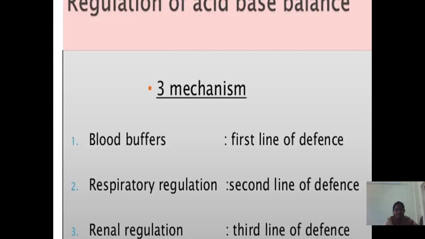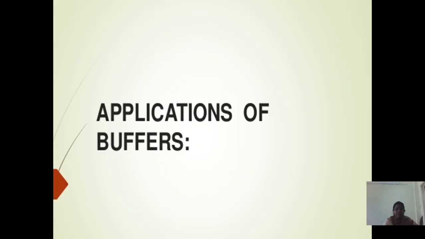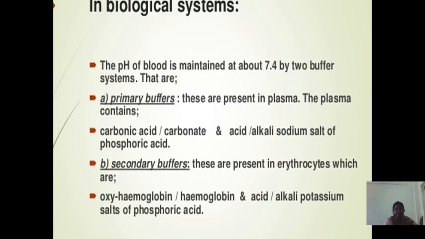Next, regulation of acid-base balance by three mechanisms: blood buffers, respiratory regulation, renal regulation. Blood buffers are the first line of defense, respiratory regulation is the second line of defense, renal regulation is the third line of defense. Application of buffers, where it can be applied. In biological systems, the pH of the blood is maintained at about 7.4 by two buffer systems. Primary buffers are present in plasma; the plasma contains carbonic acid, carbonate, acid, alkali, sodium salt or phosphoric acid. Secondary buffers are present in erythrocytes, which are oxyhemoglobin, hemoglobin, acid, alkali, potassium salt or phosphoric acid.